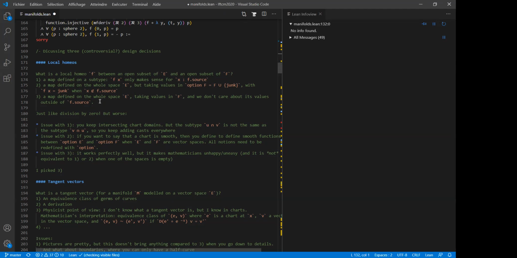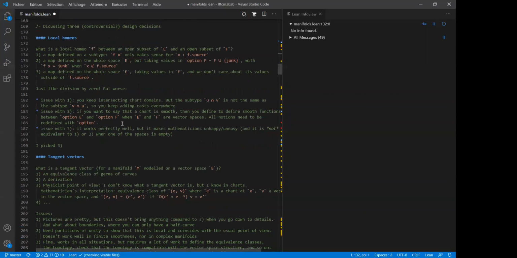Well, three works perfectly well, just like division by zero works perfectly well, except it makes mathematicians unhappy or uneasy. And that's also a problem, but in my opinion, it's not too bad because mathematicians can change or learn or adapt or whatever. So I picked three.